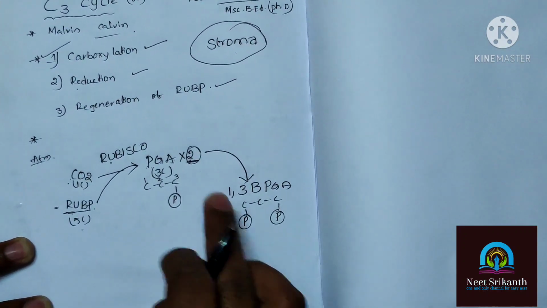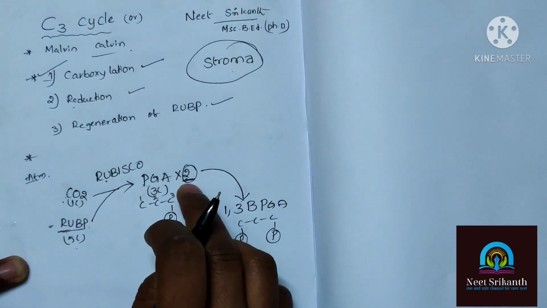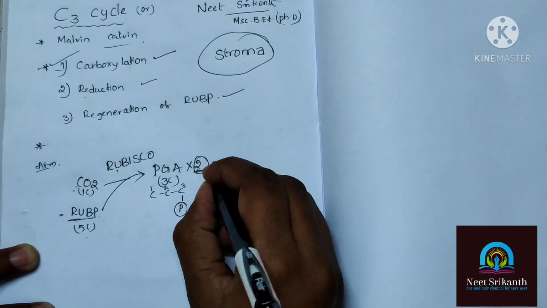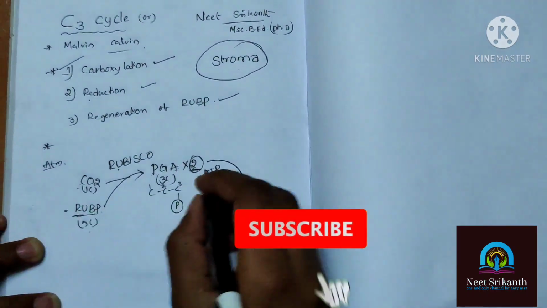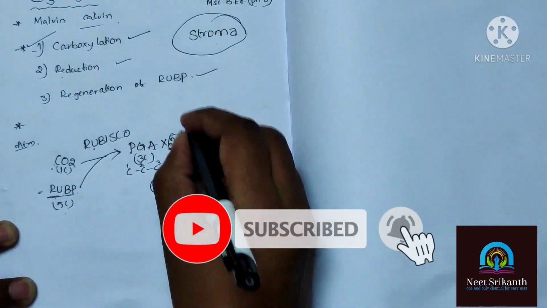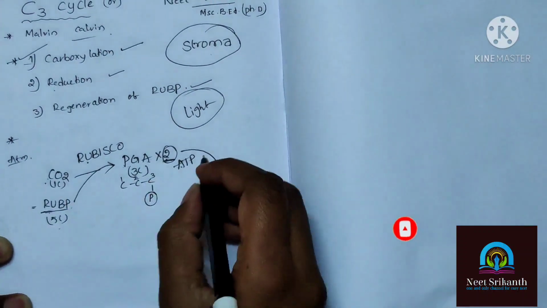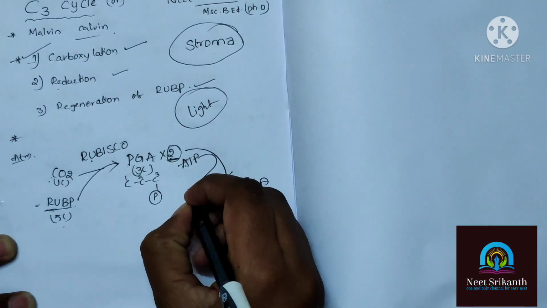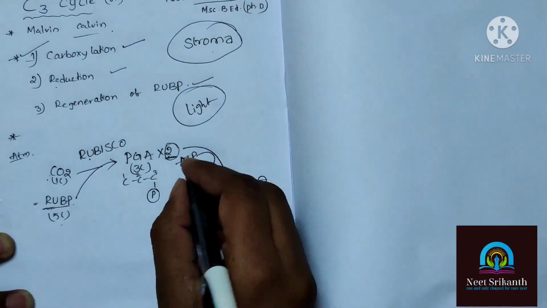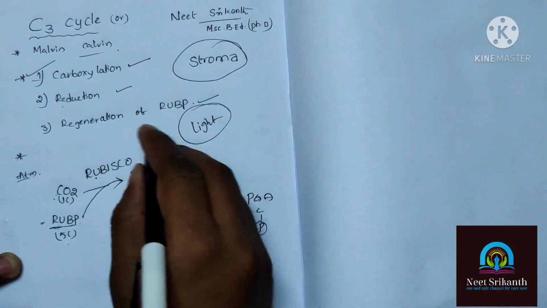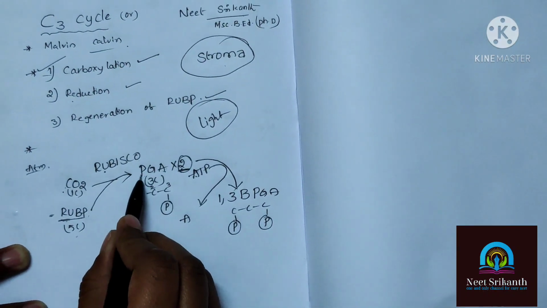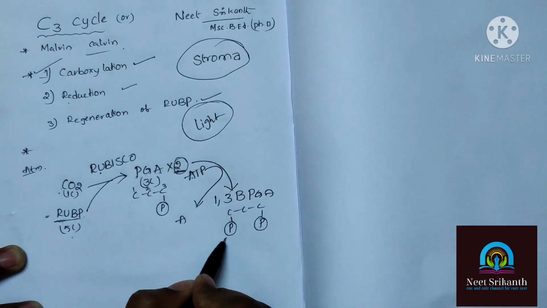So the first carbon phosphate is coming from assimilation energy, that is nothing but ATP, which is produced in the light reaction. So the ATP is going to be utilized, and the ATP loses one phosphate. The lost phosphate is going to attach to phosphoglyceric acid at the first carbon.